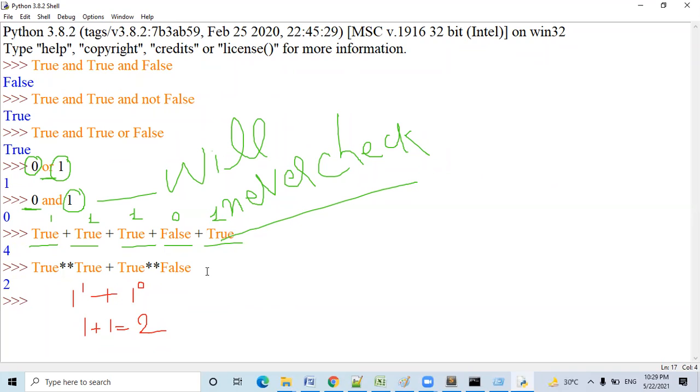Last question. Everybody has to reply. Everybody has to reply to the last question, very important. Just write it down in your copy also. True plus 5 plus false plus true plus true asterisk 3.